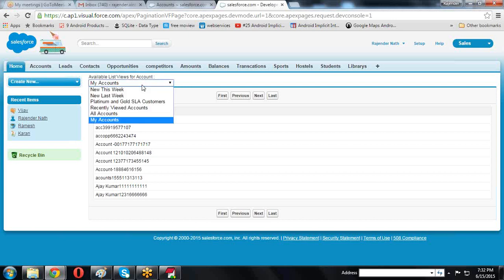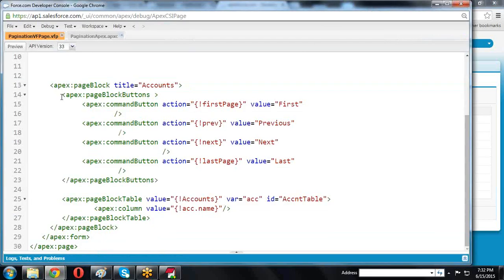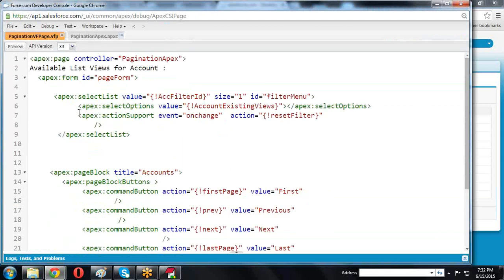For these items we have created a list view options select list for the display.